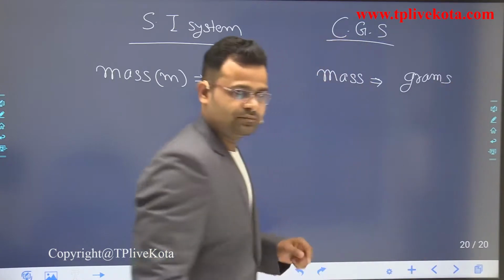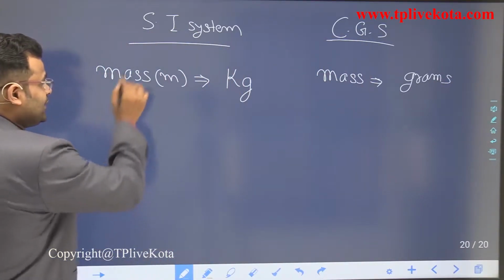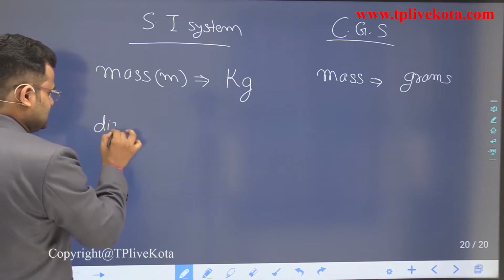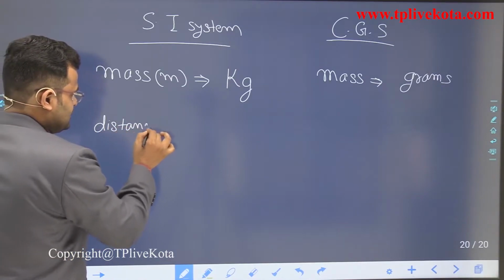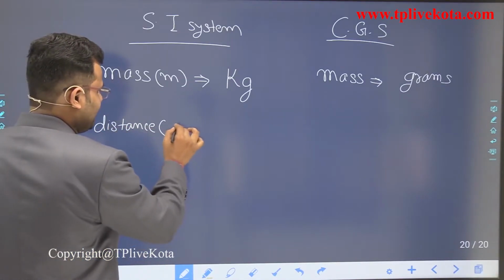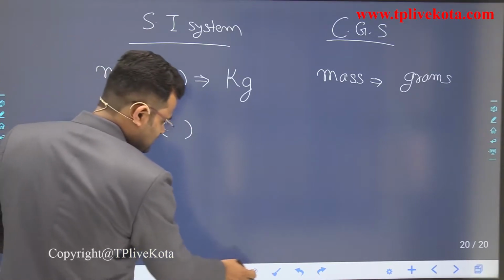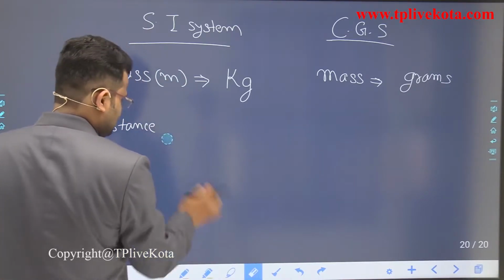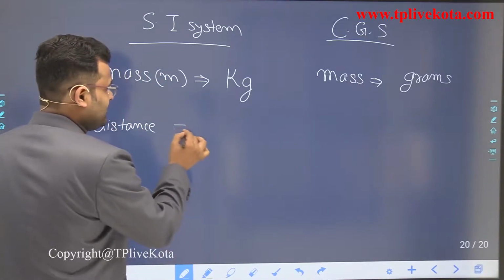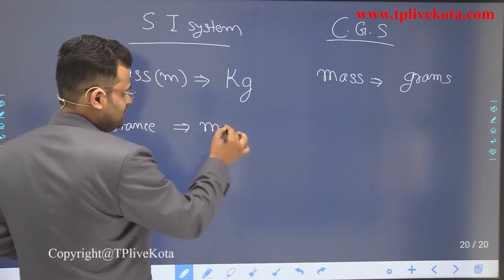Okay students, that is the first point. And second point, in the SI system, distance will be calculated in meters.